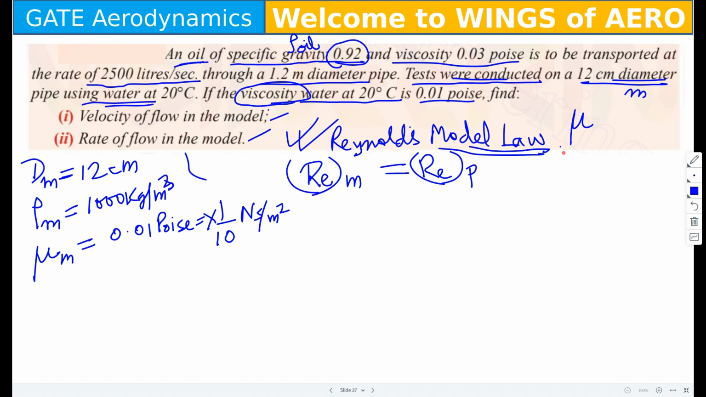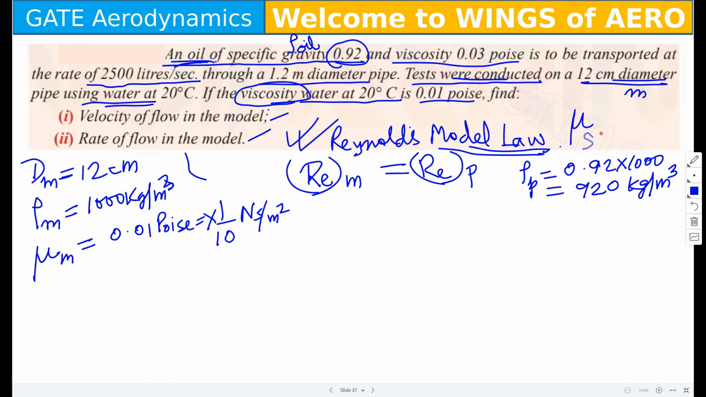Let's see the prototype. What have they given for the prototype? The density of the prototype. How can we find the density of the prototype? That is an oil. In the actual case they are using the oil. They have given the specific gravity. So can we multiply the specific gravity by 1000 and we'll get 920 kg per meter cube? Can we write like that?